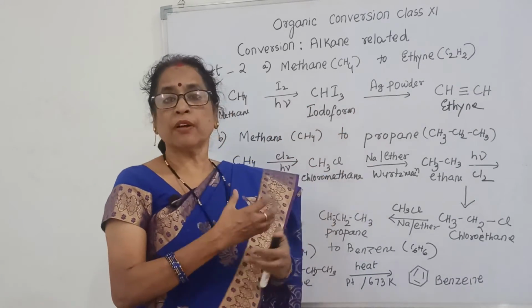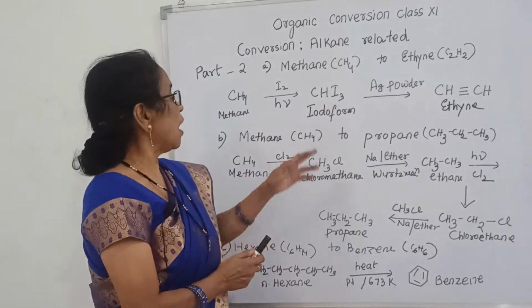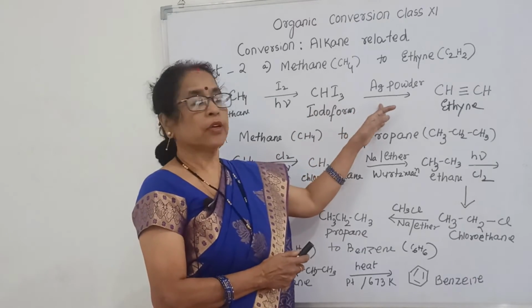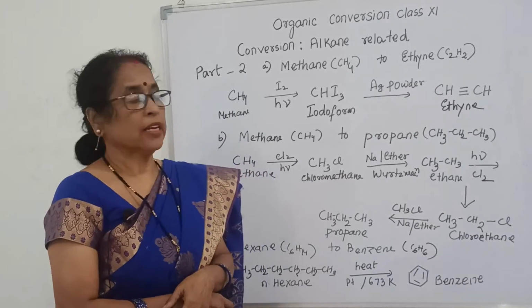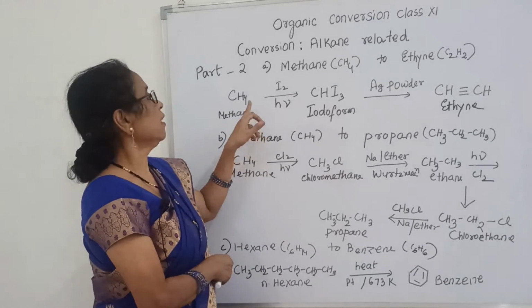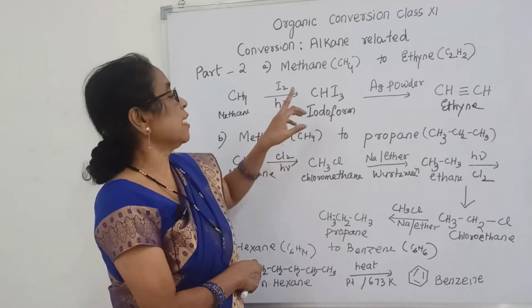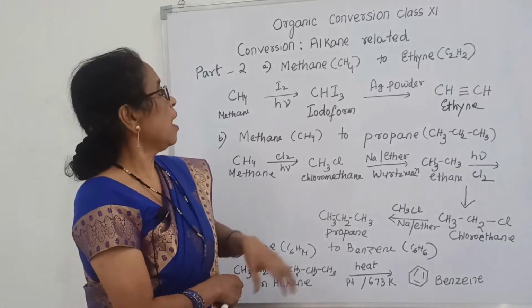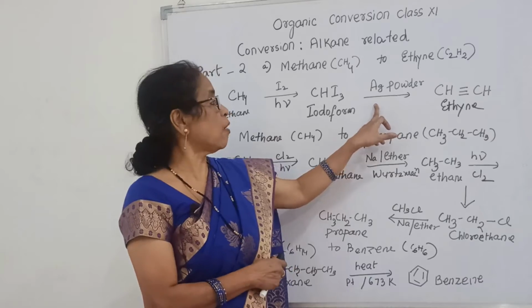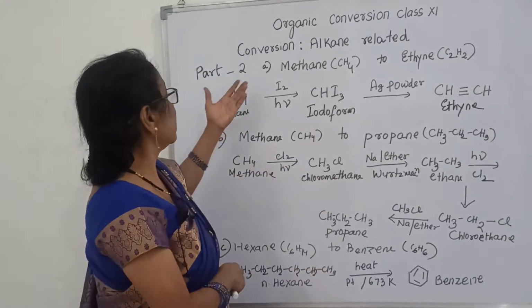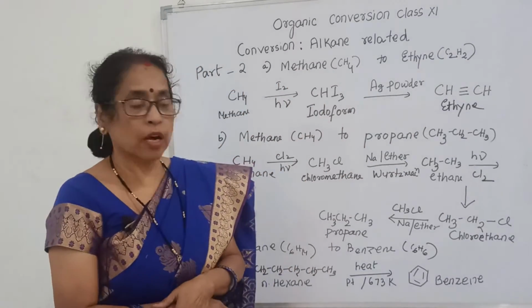When you treat iodoform with silver powder, it gives ethyne. That means methane treated with iodine and sunlight gives CHI3 iodoform, and on treatment with silver powder it gives ethyne. That is how methane is easily converted to ethyne.